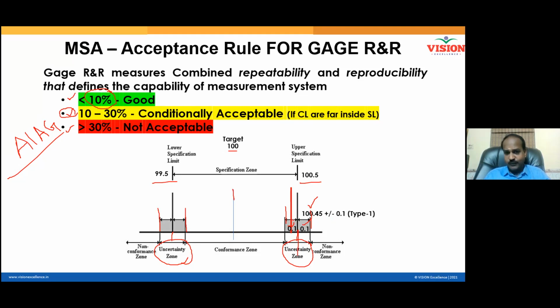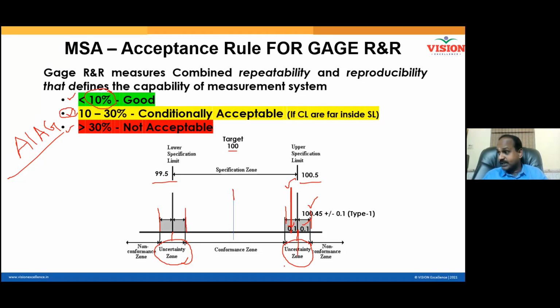So 100.45 when gets added up with 0.1, what will happen? That will be noted as 100.55. But what is the true value? 100.45. 100.45 means product is acceptable. But what your quality checkers are doing, they are considering that as 100.55 and rejecting the product. Your decisions are going wrong.